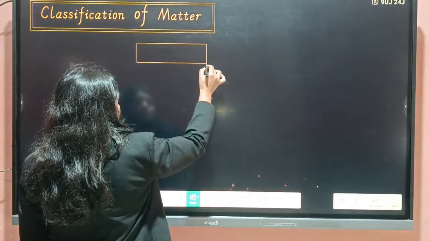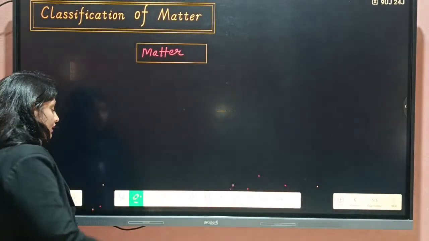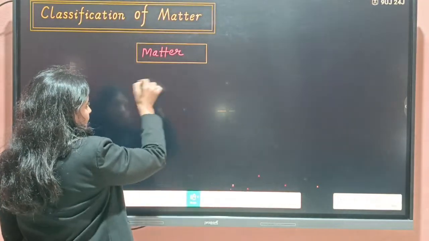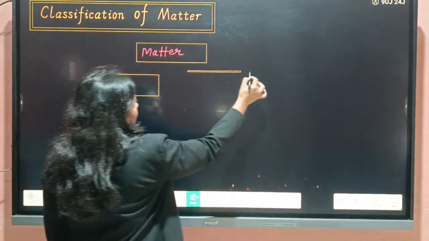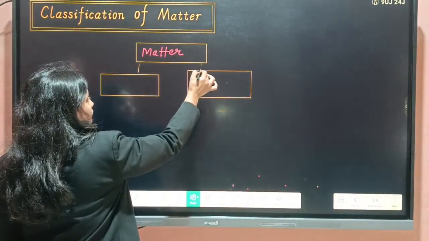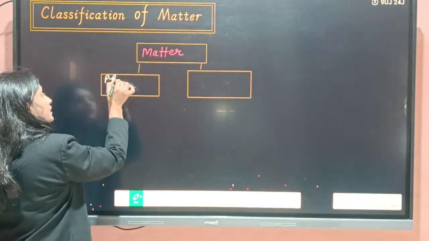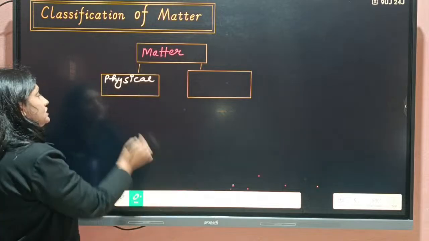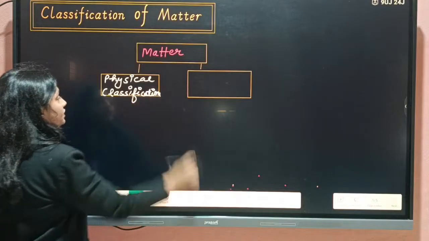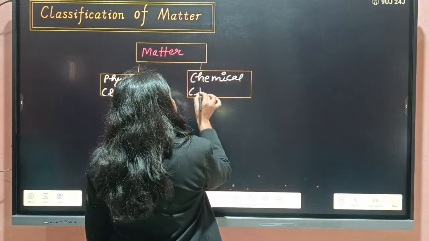First is physical classification, which is based on physical appearance. And second is chemical classification.